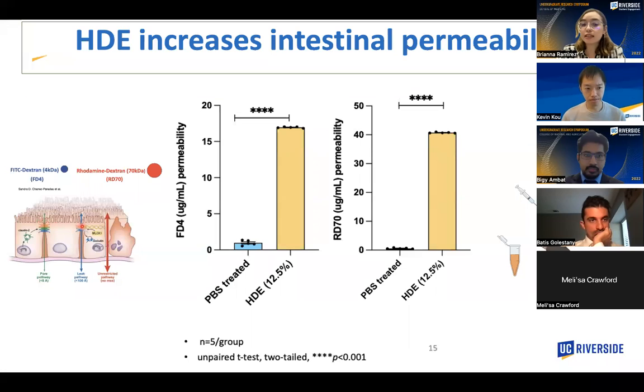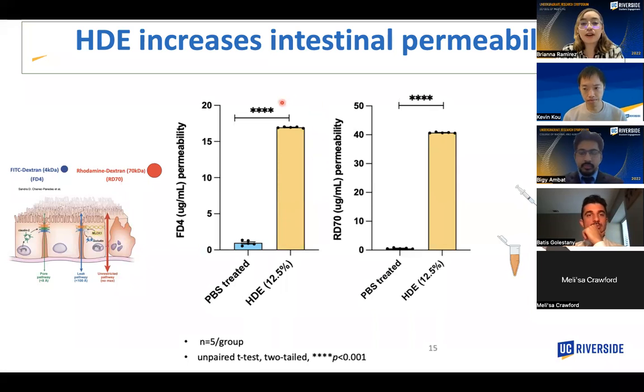If this was present in the serum, then that is indicative of a leak pathway or a tight junction dependent pathway, meaning your tight junctions are being affected. If RD70, a much larger molecule that shouldn't necessarily be getting through to your serum, is present, then that's indicative of an unrestricted pathway or tight junction independent pathway.